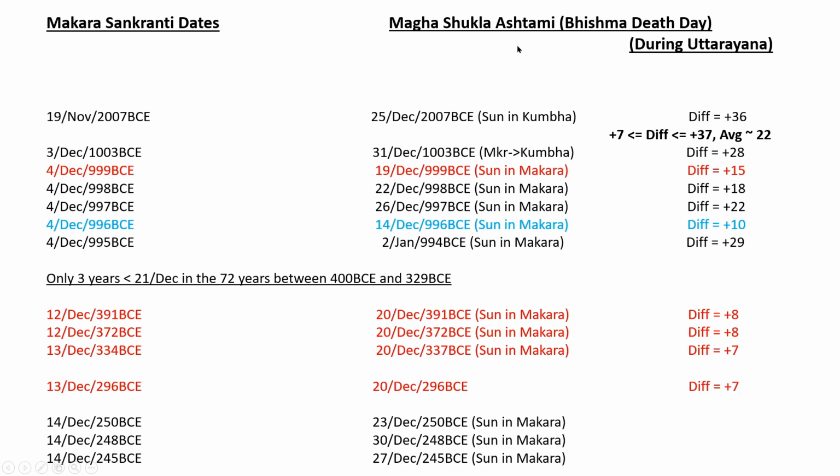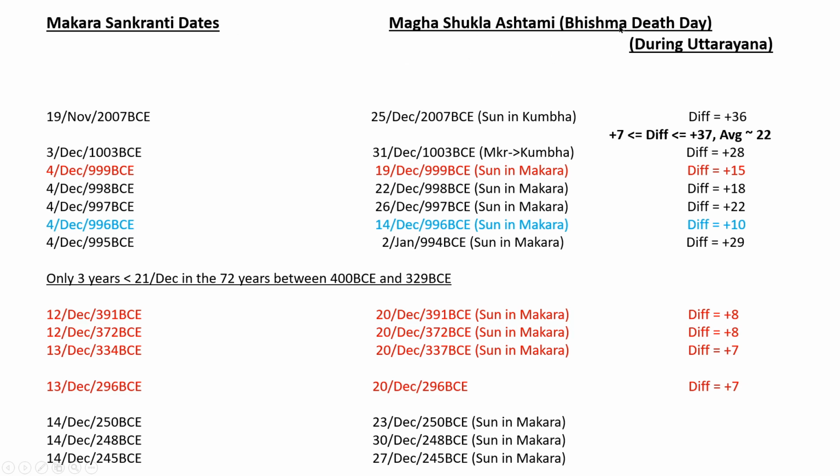And these are the lists of Magha Shukla Ashtami, which is what Bhishma chose as the day of his departure. He chose this day during Uttarayana, specifically because it was in Uttarayana. Many people think that in modern times Uttarayana is usually associated with Makara Sankranti. The Mahabharata does not mention Makara Sankranti but Uttarayana. But many people conflate these two dates.